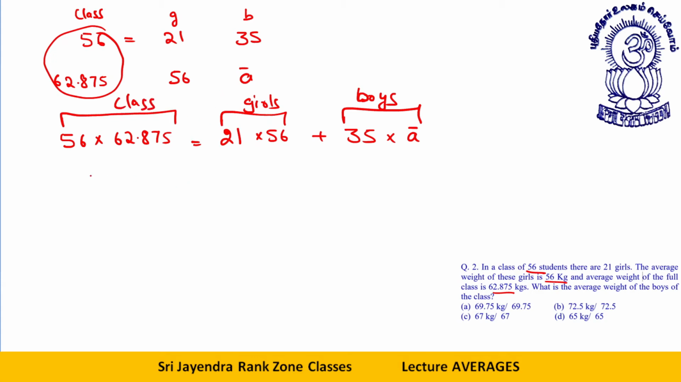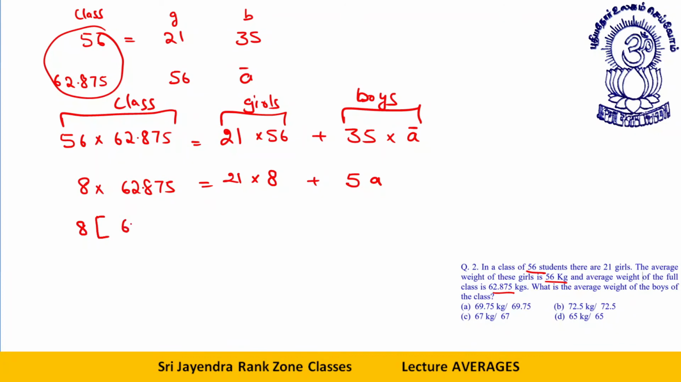Can I take something common from here? At least I can take 7 common. If I take 7 common, it becomes 62.875 is equal to 3 into 56 plus 5 into a. Now this calculation so far must be clear. Rather than leaving it like this, 21 into 8. Now it becomes easy if you take 7 common from here. Now if I take this and subtract it, what will happen?